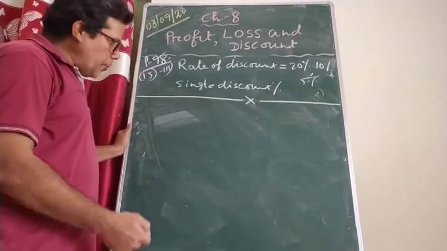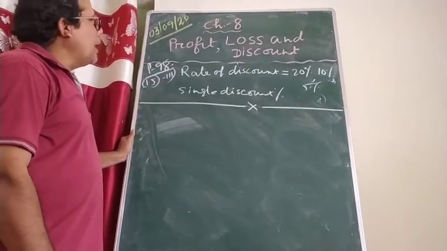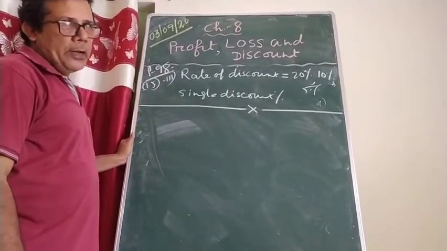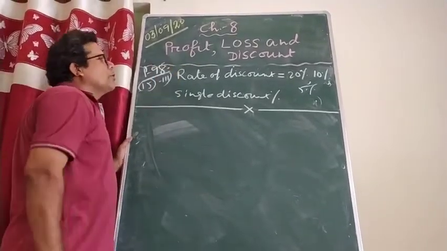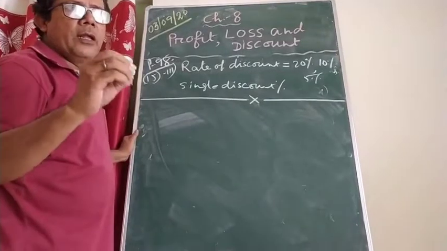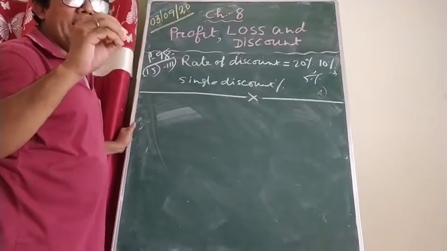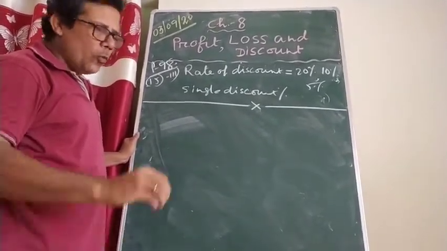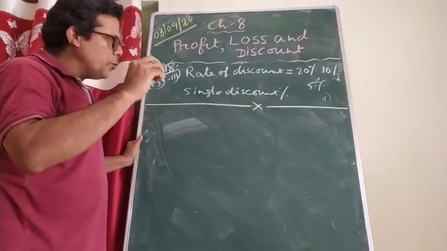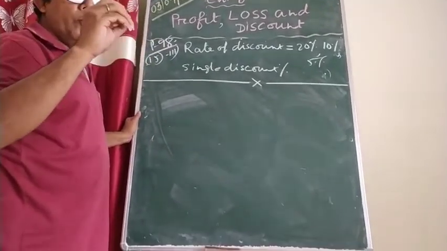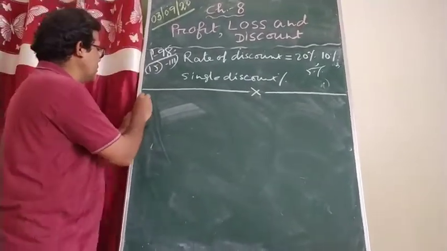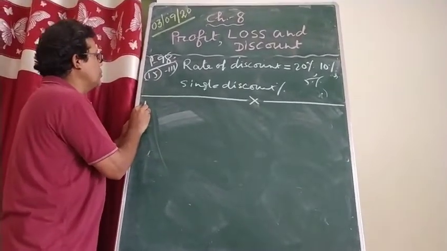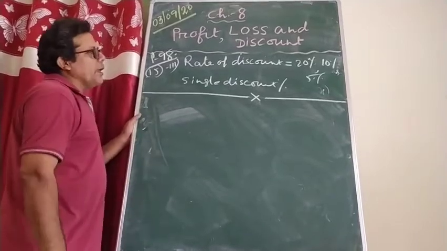When I solve these problems, I will tell you some stories and then explain. First thing you always remember: whenever the word discount comes, it is basically dependent on mark price, as I told you. Whenever the word discount comes, those problems you always solve with mark price. Now let me explain these things. First I am going to solve this question.